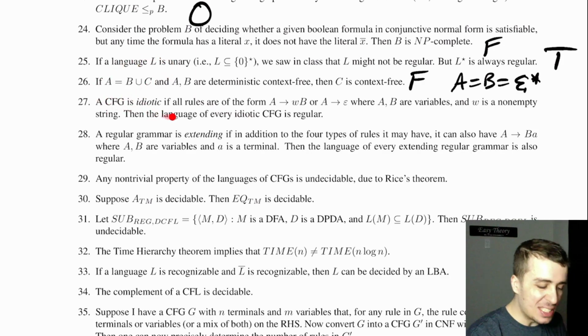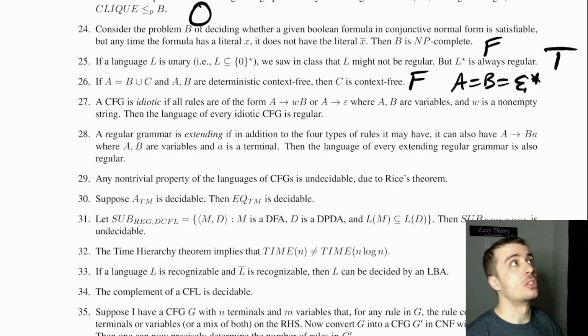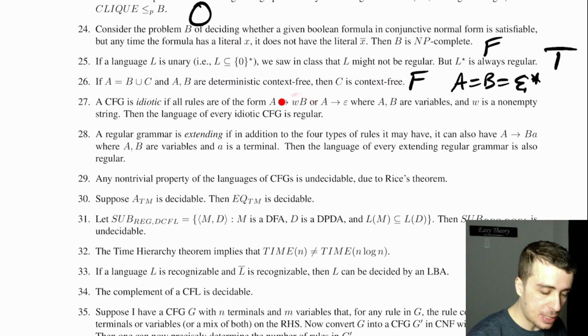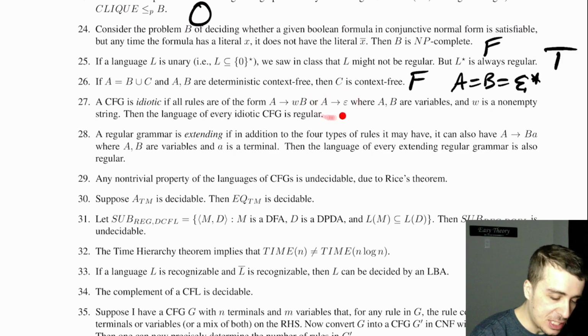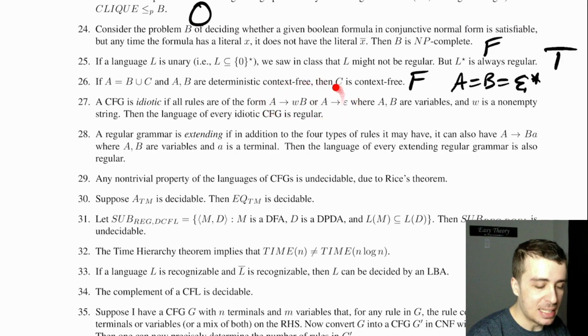A CFG is idiotic, a term I made up, if all rules are of the form A goes to wB, where, oh, okay, this is actually interesting. I thought the answer would be true when I gave the test, or actually I'm not sure. It's kind of a trick question in some sense. Oh, actually, never mind. I didn't see the second type here. So I did have the right thought in mind when I designed this.